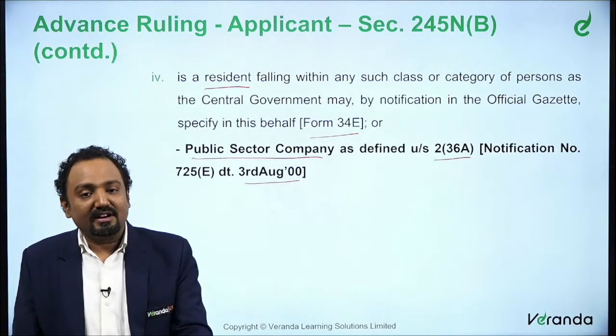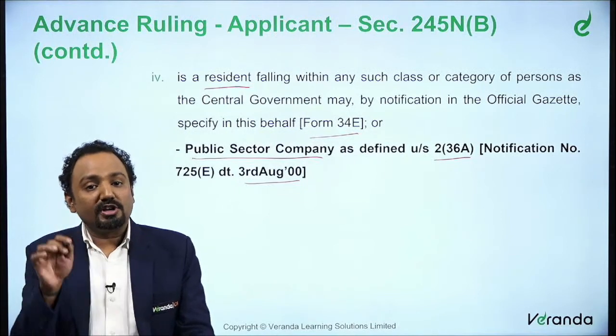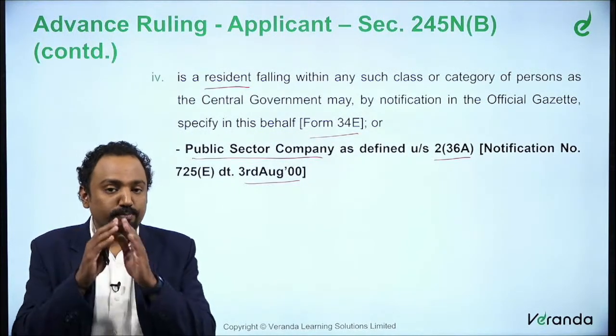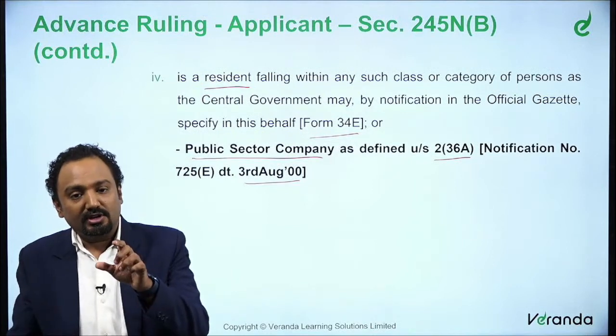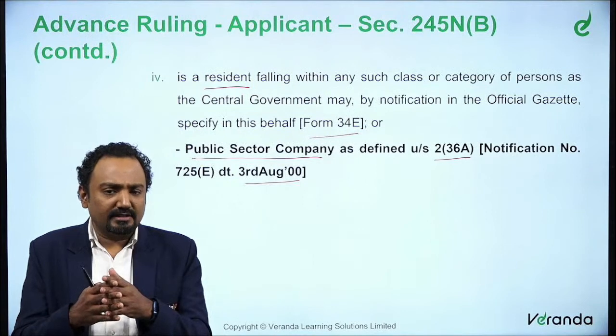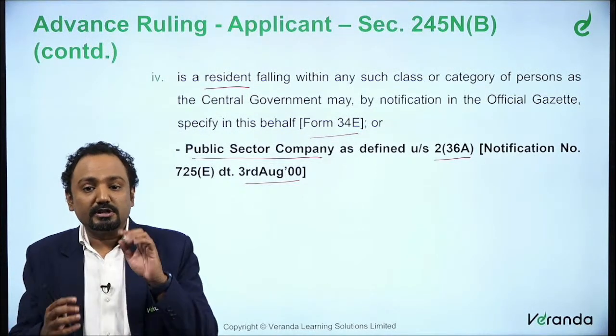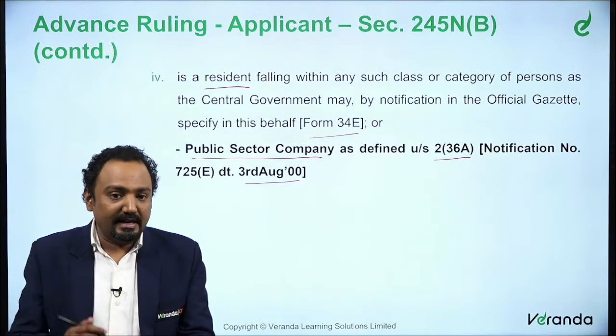The public sector company is the resident being referred to in clause 3, where it says it is for computation of total income for issues pending before the income tax authority or the Income Tax Appellate Tribunal. So that is what you are calling the next category.